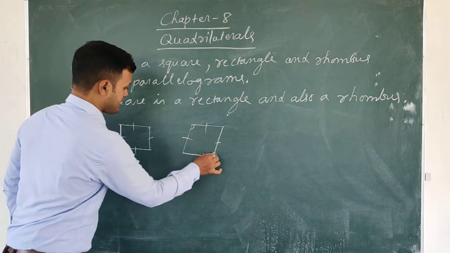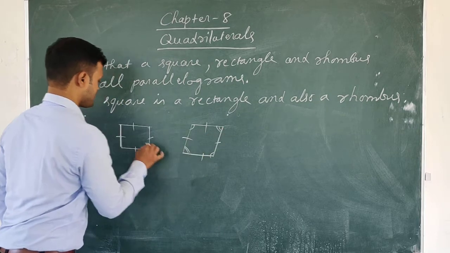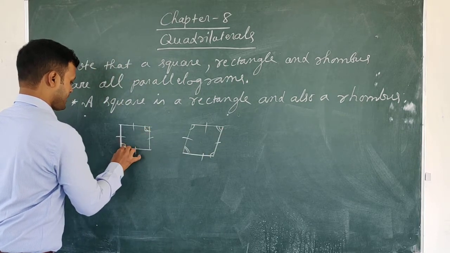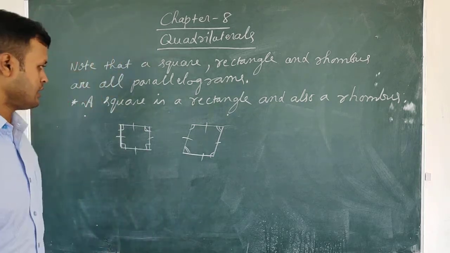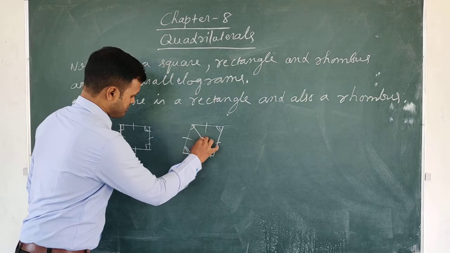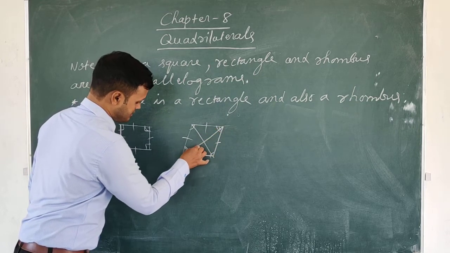In a rhombus, opposite angles are equal. Square also, the opposite angles are equal. In a rhombus, opposite angles are equal. Square also opposite angles are equal. The diagonals of the rhombus bisect each other at right angle.